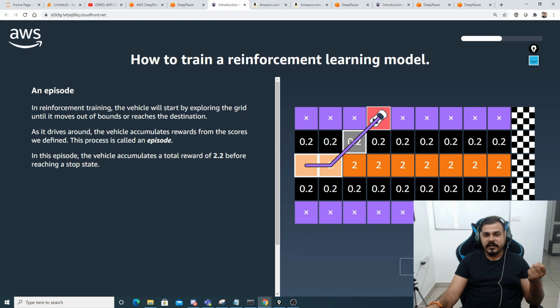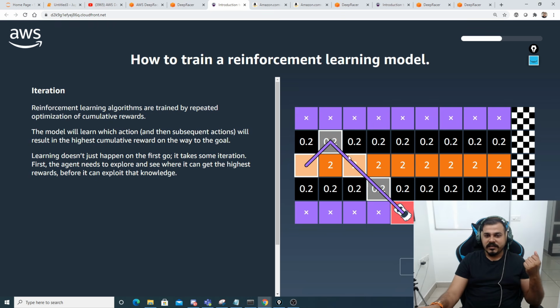Okay, so in reinforcement learning, the vehicle will start by exploring the grid until it moves out of bounds or reaches the destination. So what it does is that it will try to take each and every path, right? It will try to simulate itself with each and every path. Like this is one path. As it goes along this particular path, the vehicle also accumulates rewards from the score we define. This process is called an episode. So with respect to each and every path, it will try to accumulate the scores. In this particular episode, you can see that the total reward is basically 2.2, and then it stopped over here, right? So go to the next step.